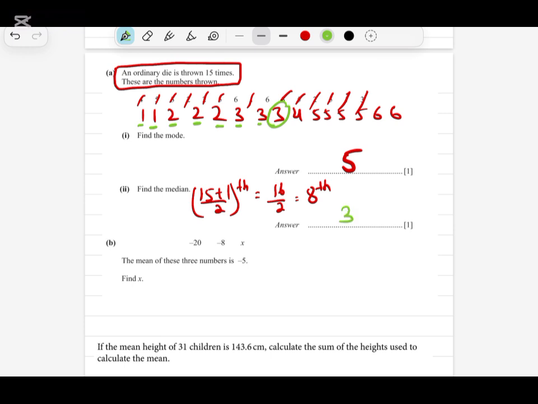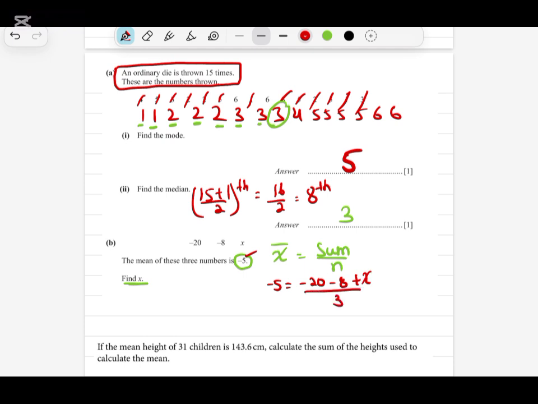Now we have minus 20, minus 8, and x. The mean of these three numbers is minus 5. Find x. So what is the formula of mean? Mean is the sum divided by n. They have already given us the mean, which is minus 5, so I will write minus 5 here. For the sum, I have to add the values minus 20, minus 8. Because the values are negative, that's why plus minus. So I write minus 20, minus 8, plus x, divided by 3, because the total number of values is 3.